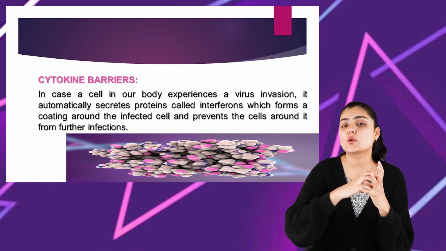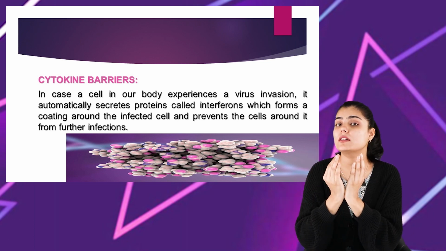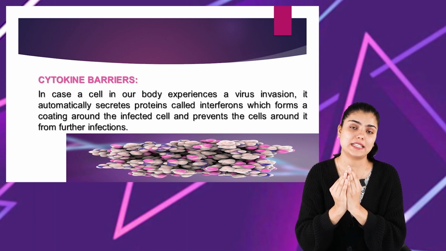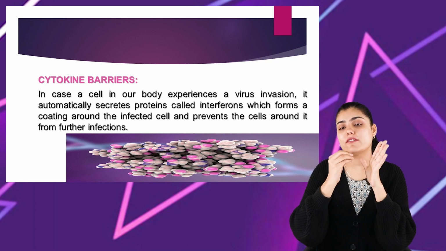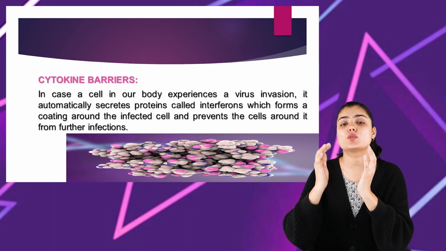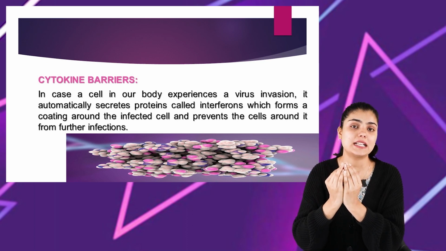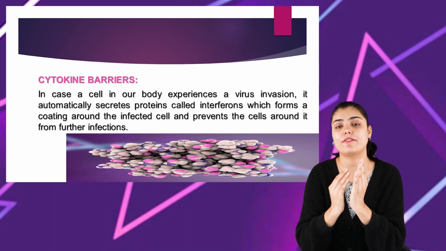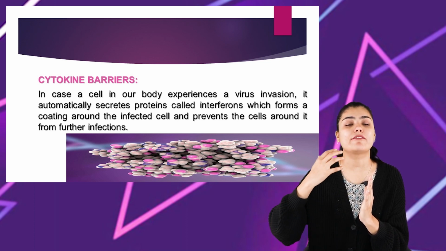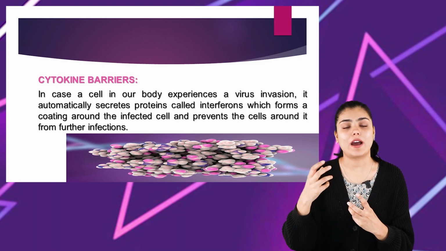The special protein called interferon goes and encircles or surrounds the infected cell, right? There is a virus invasion, the virus has infected a particular cell. So the interferon that is released goes to the infected cells, coats the infected cell, encloses the infected cells, forms a coating outside the infected cells and does not let the infection spread forward. So this is the cytokine barrier of our body.